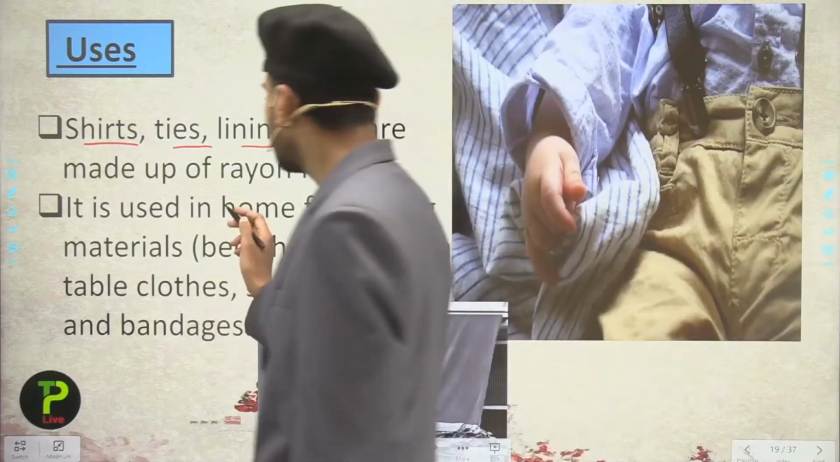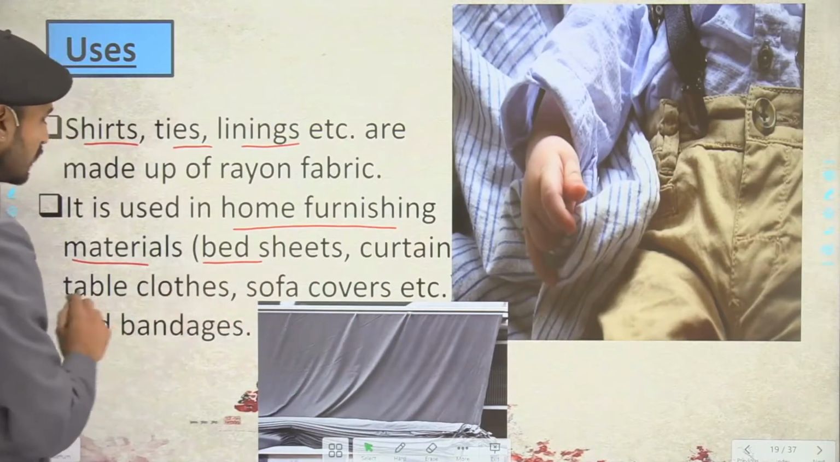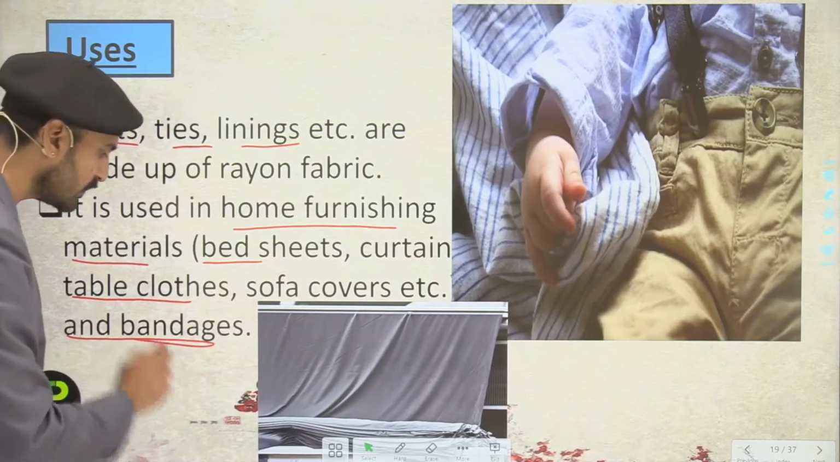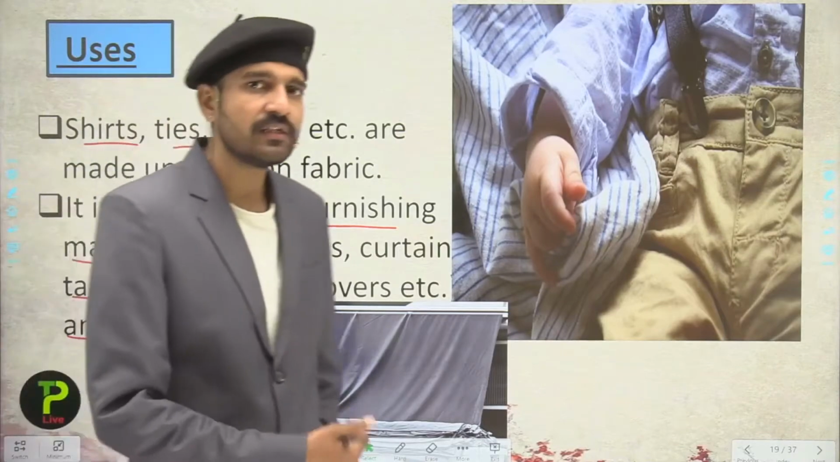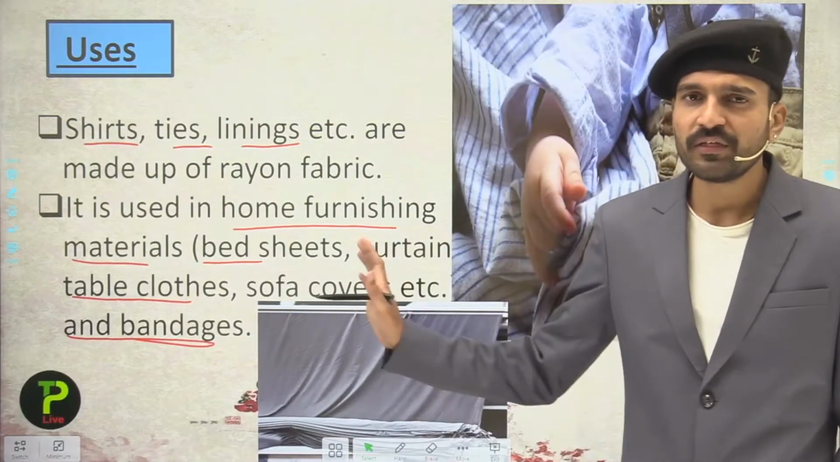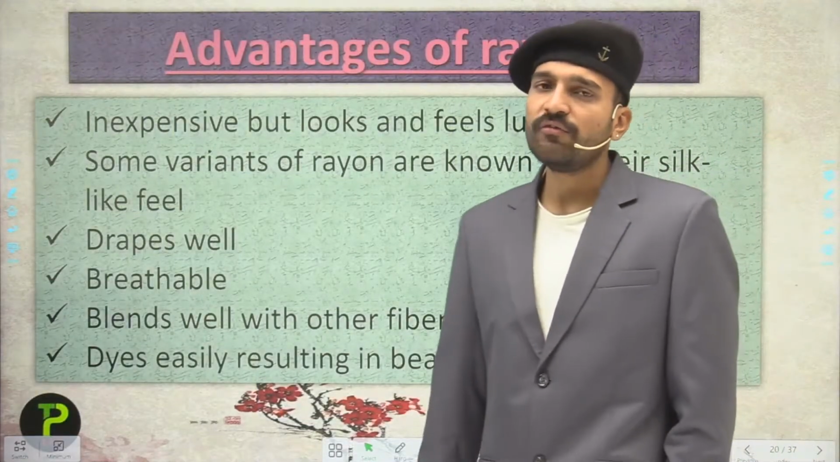Apart from that, it is used in home furnishing materials like bed sheets, curtains, tablecloths, sofa covers, etc., and in the making of bandages. So here some of the uses of rayon are given to you. Remember these also. Now moving to the advantages of rayon.